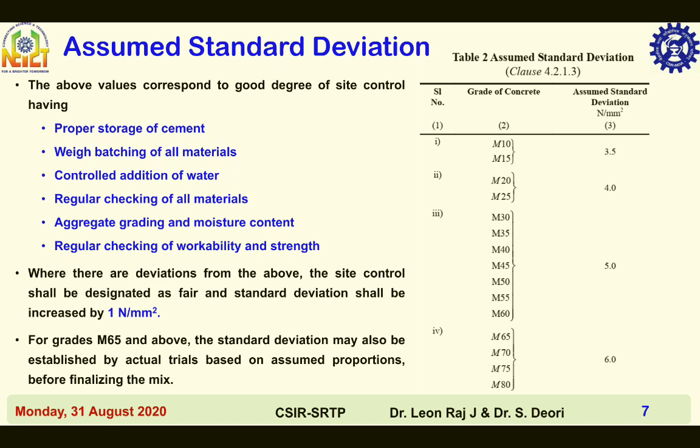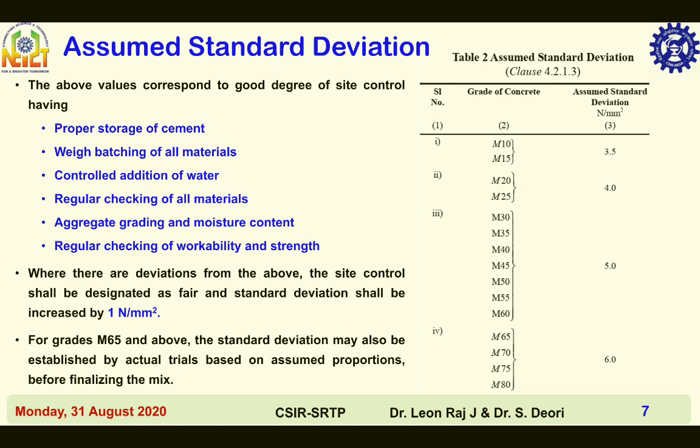The assumed standard deviation corresponds to a good degree of site control, which should have the following things: proper storage of cement, weigh batching of all materials, controlled addition of water, regular checking of all materials, aggregate grading and moisture content, and regular checking of workability and strength.